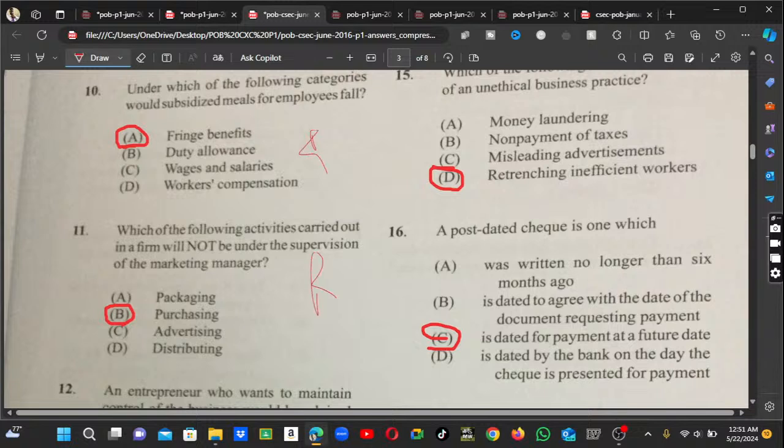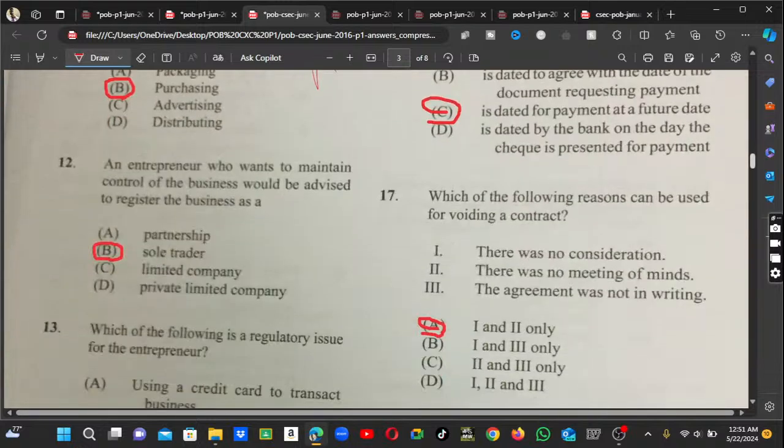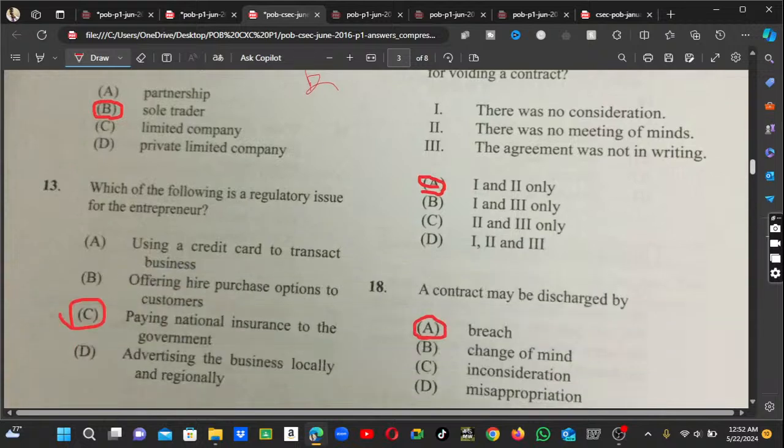Which of the following activities carried out by the firm would not be under supervision? We know that purchasing would not be under supervision. Number 12: an entrepreneur who maintains control of the business would register the business as, and we know that this would be a sole trader. Guys, are you seeing that all of these questions are repeated? Let me know in the comment section. Yes or no?